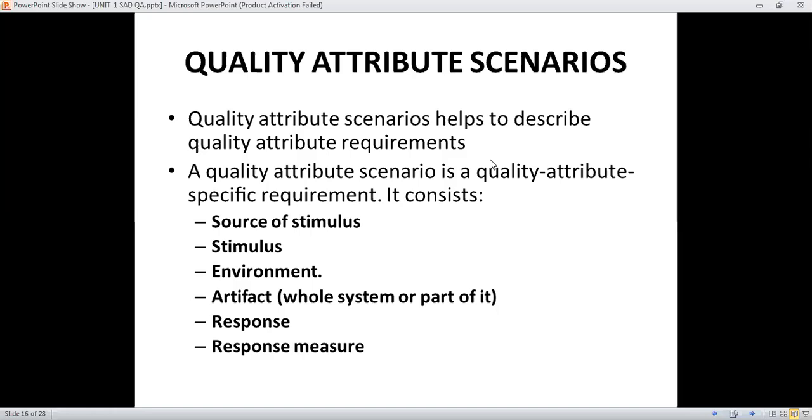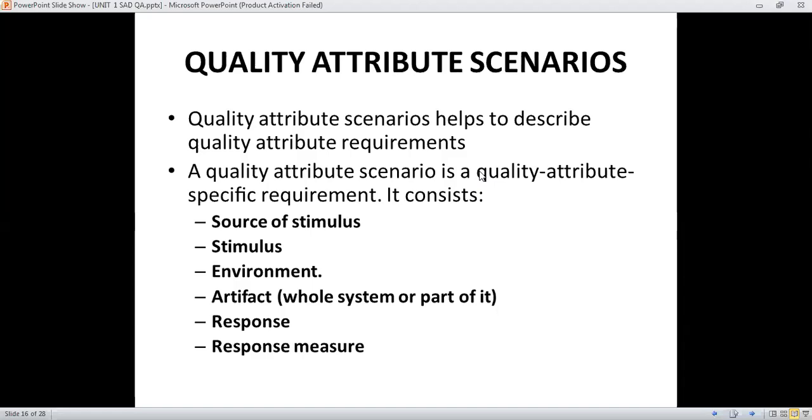That part is known as a scenario. A quality attribute scenario helps to describe quality attribute requirements, meaning the requirements of the elements considered as quality attributes from the three categories.